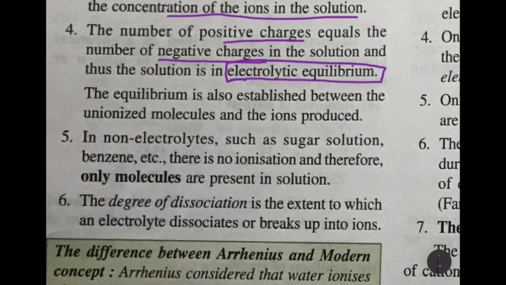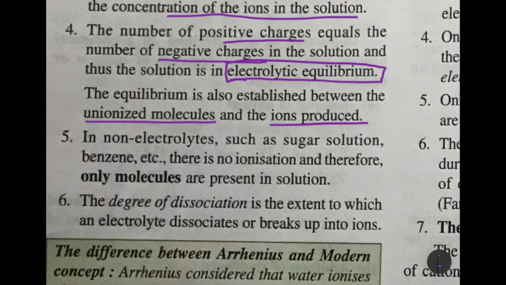Okay, and this equilibrium is also between the unionized molecules. Some molecules will remain. Supposing you take some sodium chloride and put it in water, not all the sodium chloride will be able to turn into ions, Na+ and Cl-. Some will remain as molecules, that is sodium chloride molecules. Okay, and this equilibrium is between the unionized molecules and also the ions produced.